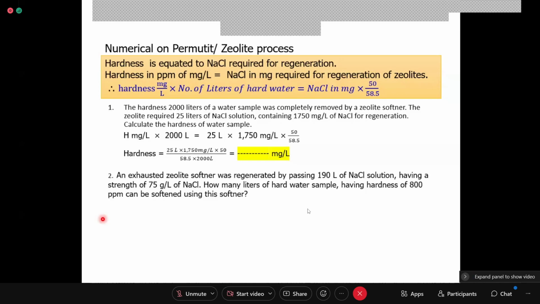How many liters of hard water sample having a hardness of 800 ppm can be softened using this softener?